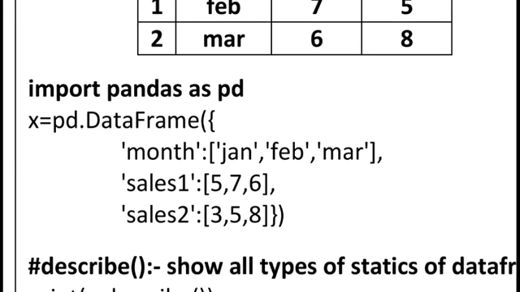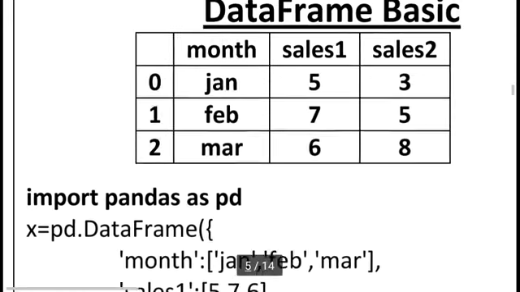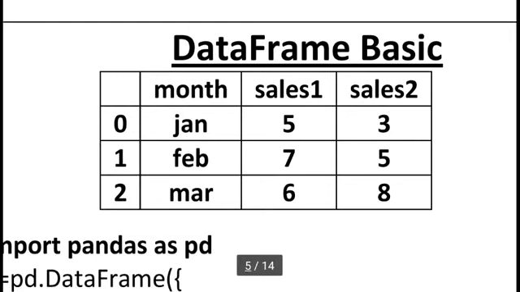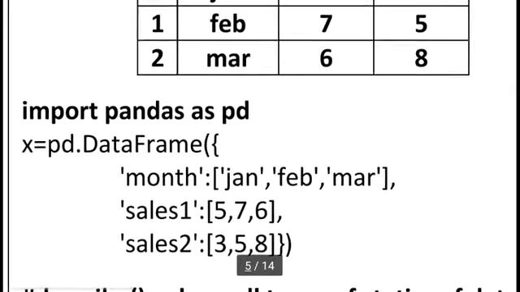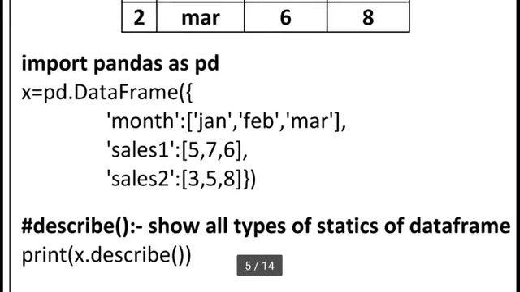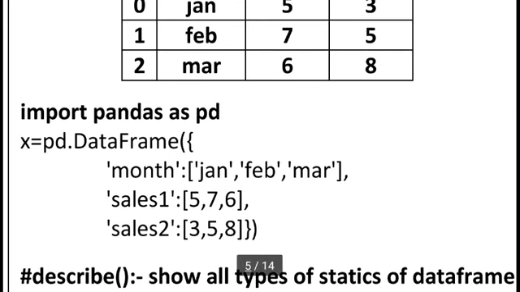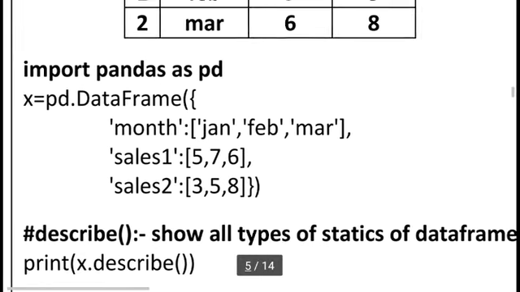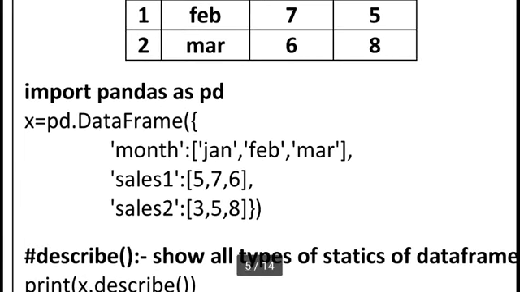The nature of x is that it is a data frame variable which can hold many different kinds of values. If you have another table, any kind of table, you can directly use a data frame and store the table in this format. Okay, we already stored this table in the variable x. Now suppose I want to display this table directly, so simply we can write print, and in small brackets we directly use x. So all the values of the x variable will display on our screen.